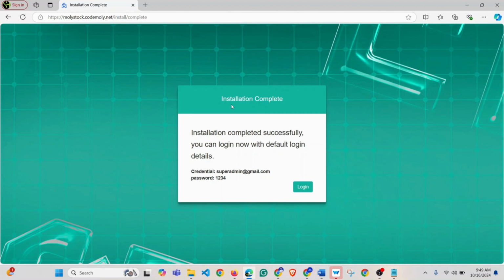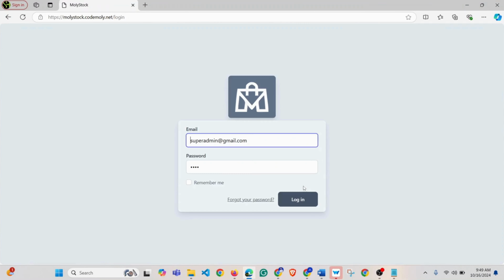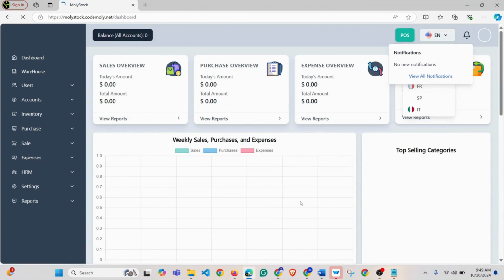Okay, our installation is complete. Installation completed successfully. You can log in with the default login details. So here are our default credentials. After clicking login, you will see the login page, and using this email and password you can log in to your dashboard.